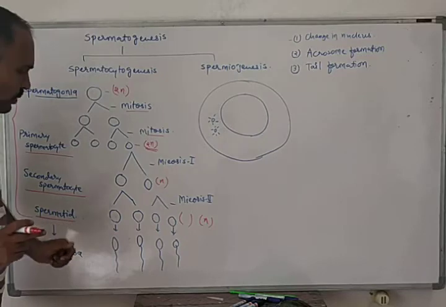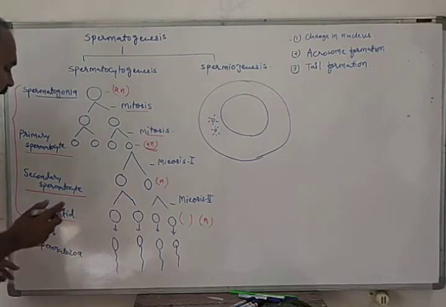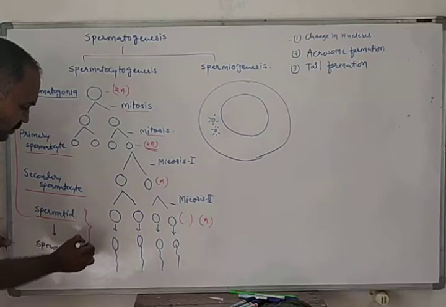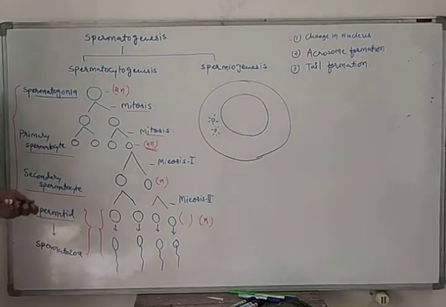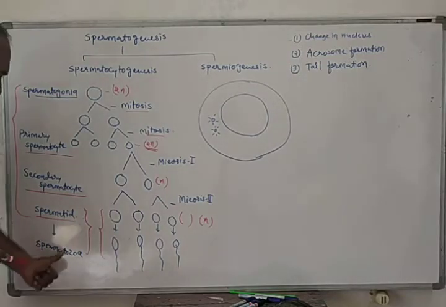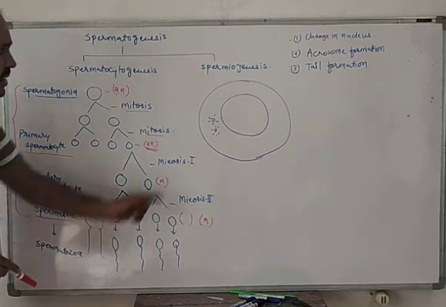Now we have to produce mature spermatozoa from the spermatid, and this process is known as spermiogenesis. Production of mature spermatozoa from spermatid is known as spermiogenesis.